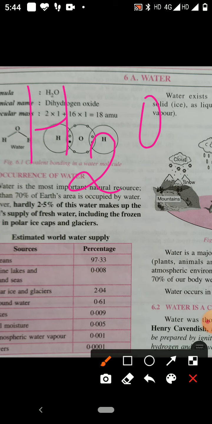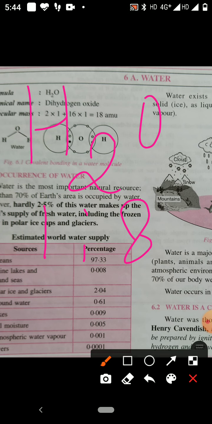But by weight, the ratio of hydrogen to oxygen in water is 1:8. 1 part hydrogen and 8 parts oxygen are present by weight in water. So I told you water is a compound of hydrogen and oxygen.